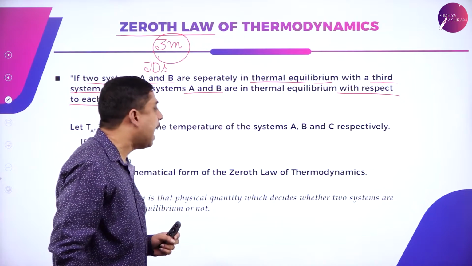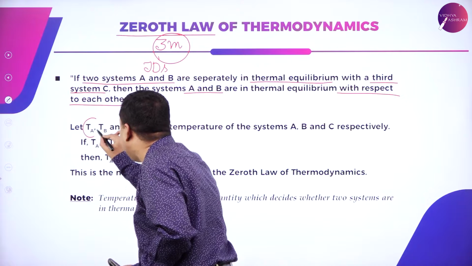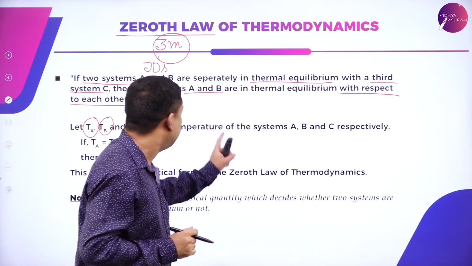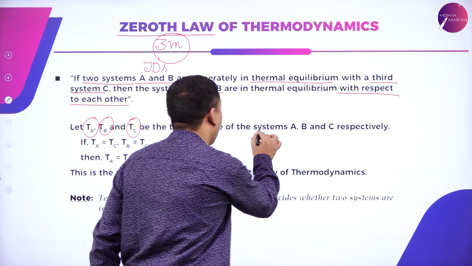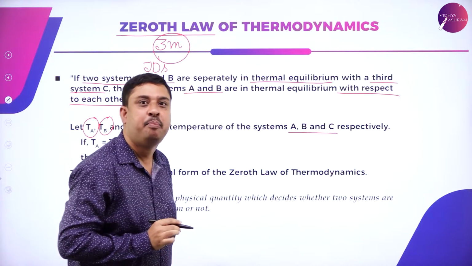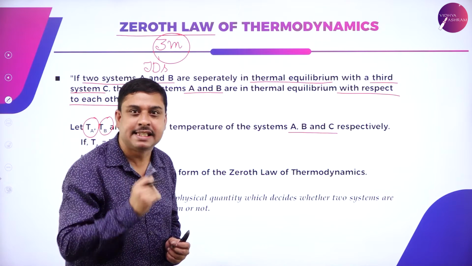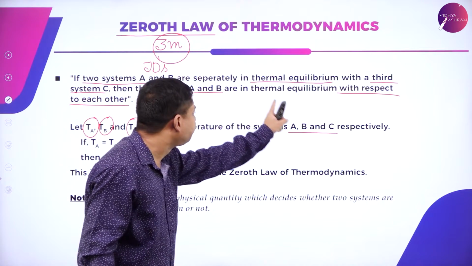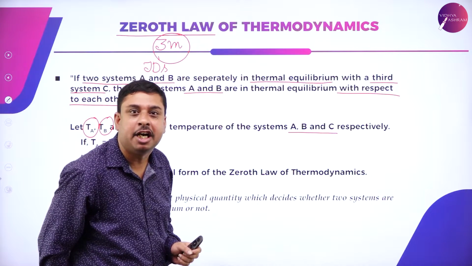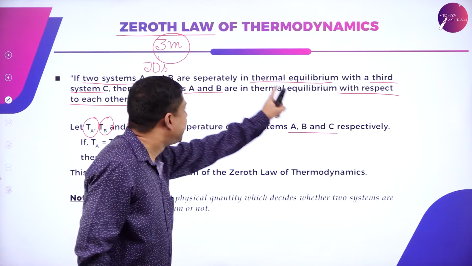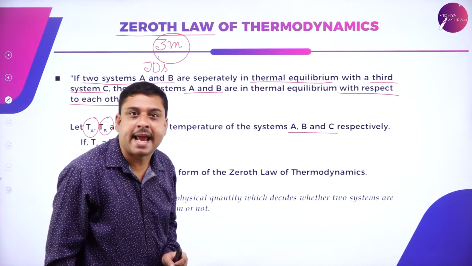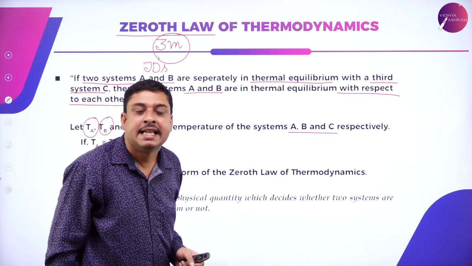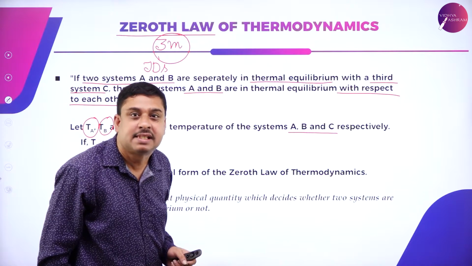Now, I assume TA, TB and TC are the temperatures of the systems A, B and C. There are three systems, A, B and C. TA denotes the temperature of the system A. TB denotes the temperature of the system B. And TC denotes the temperature of the system C.